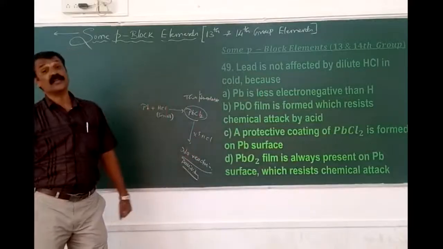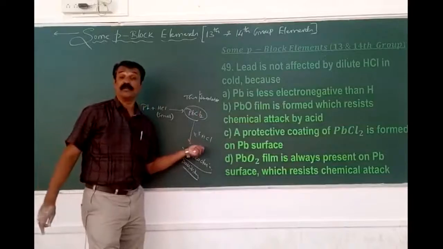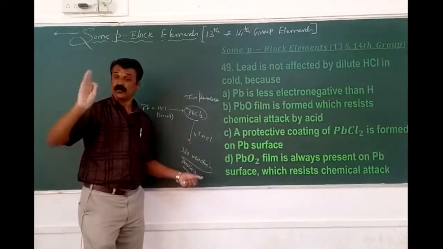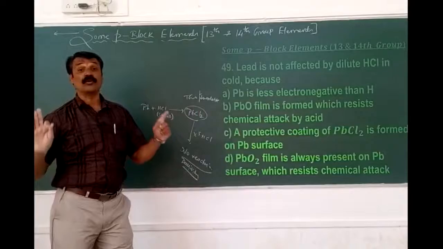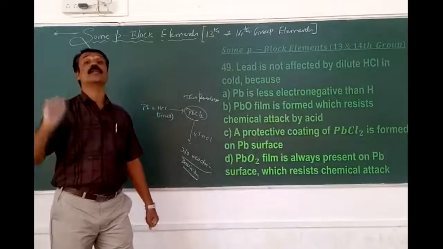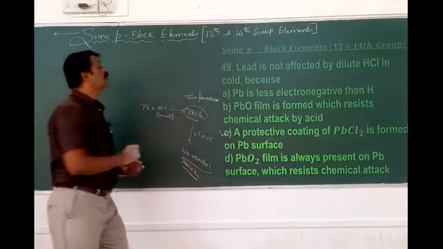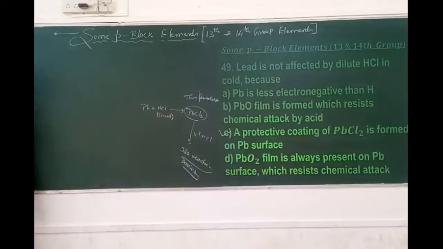That is why lead is also sometimes a self-protecting metal with respect to what? Dilute HCl, but not with any other reactants. Only with dilute HCl is it self-protecting, because it forms a thin and insoluble layer of what chloride? Lead chloride. Therefore, the option is going to be C. 49 C.